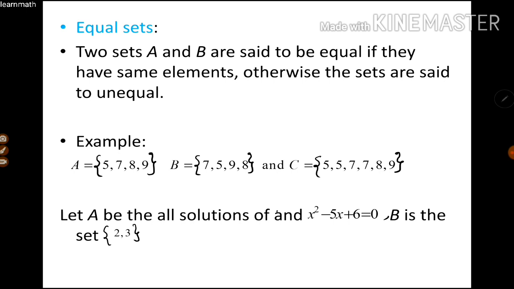But when we write in roster form, the order does not matter. We can write in any order. So here A is equal to B. It can be denoted by A = B.